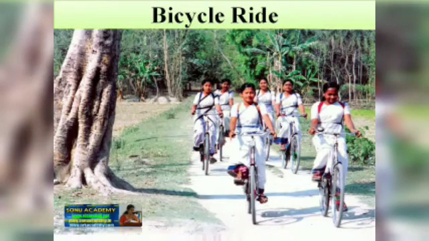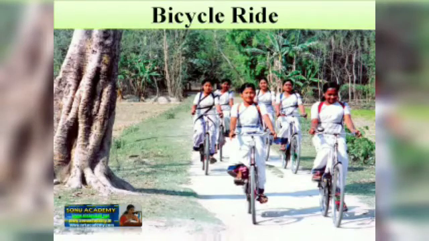After the bullock cart, another point is about the bicycle ride. Here you can see some girl children are going to school by using their bicycles. So this is another way to go to school. Children cycle to school, especially girls, because of their safety.